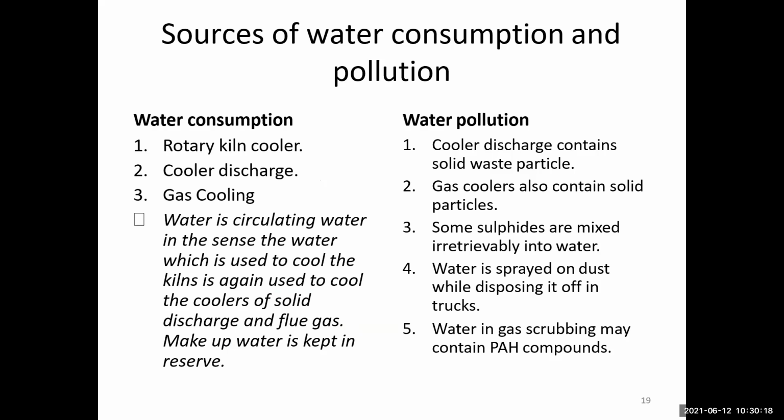Source of water consumption and pollution. Water is consumed in the rotary kiln cooler, cooler discharge, and gas cooling. This is the water consumption in a steel plant. This water is circulating water in a closed chain, which is used to cool the kiln and again used to cool the cooler discharge, and the flue gas makeup water is kept in reserve. So this is the water consumption. Water is used to cool the kiln.